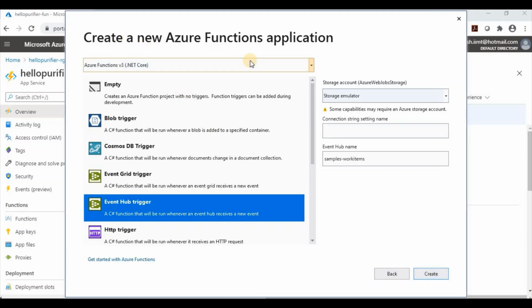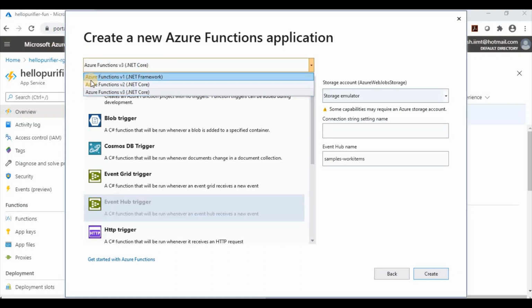Which type of function are we going to select? Earlier there was Azure Functions version 1, which was based on the .NET Framework. After that they released version 2 and version 3, which support .NET Core and don't support the .NET Framework. So I'm going with version 3. That's why, while creating the function app, I selected the framework as .NET Core, not .NET Framework. So I'm going with Azure Functions version 3 .NET Core.